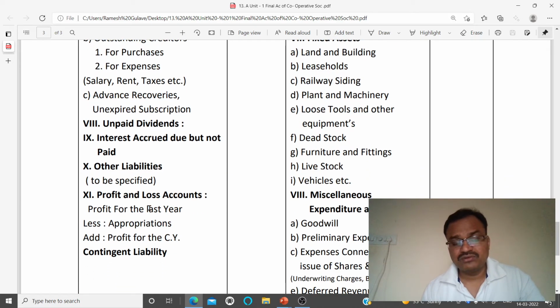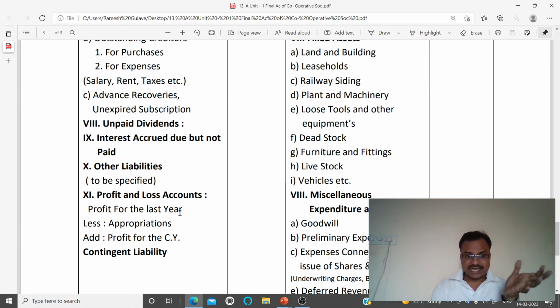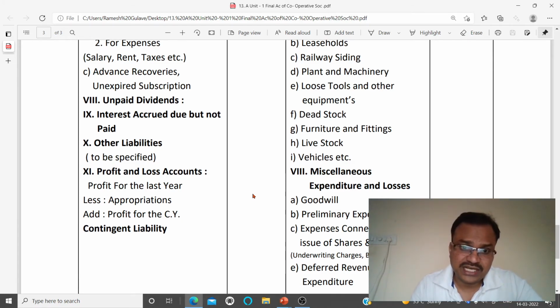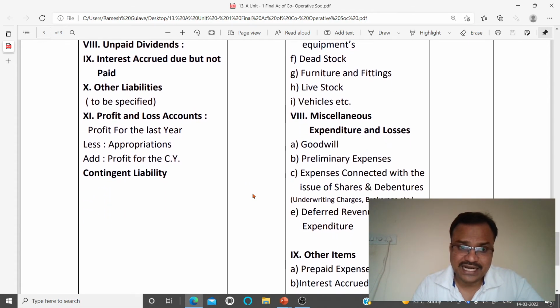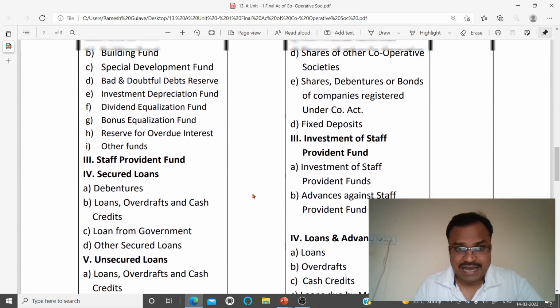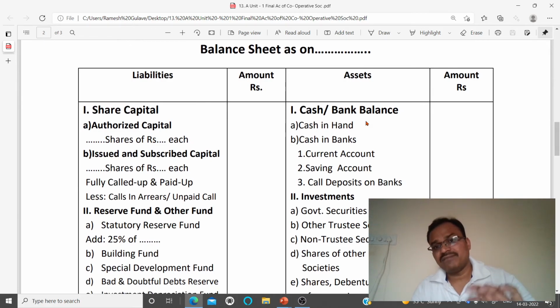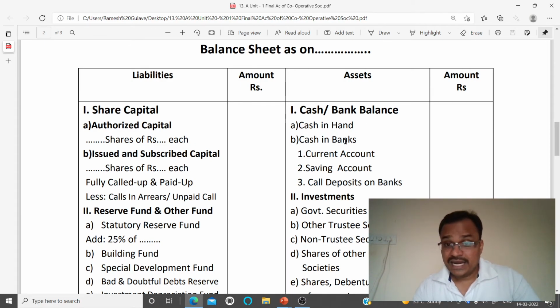So here we have to give information about the profit and loss account, which includes profit for the last year, then appropriations and addition of the current year profit. So whatever profit is there, it has to be shown on the liability side here, right? So this is basically the liability side. Similarly, on the asset side, we have to record first cash and bank balance, which includes cash in hand, cash in banks, right? And cash in banks can be in the form of current account, saving account, or deposits.